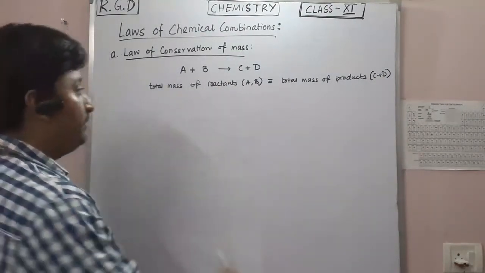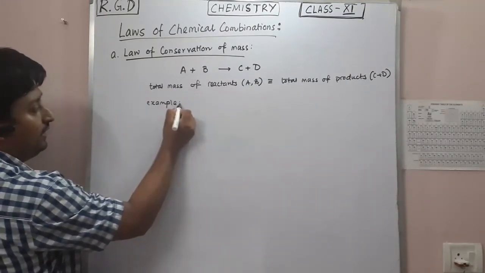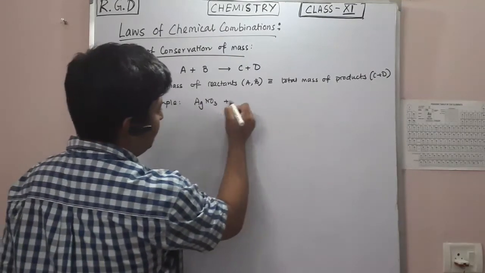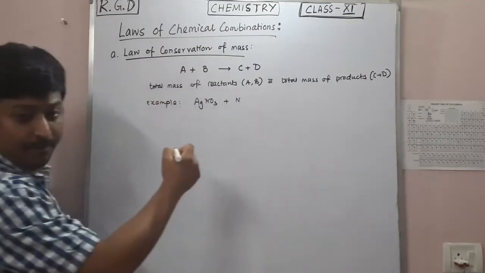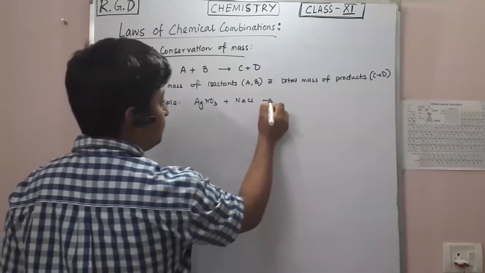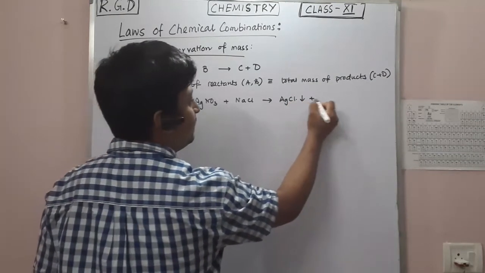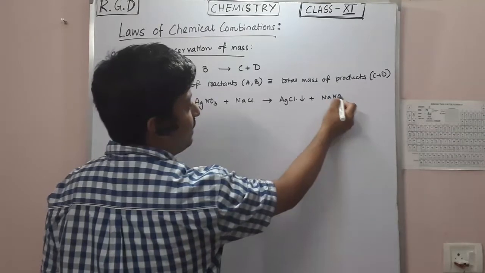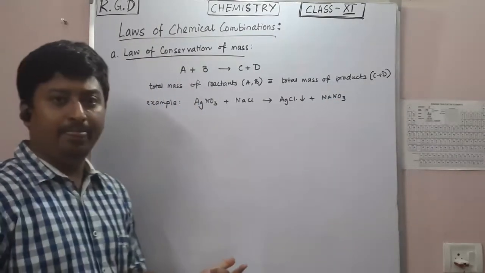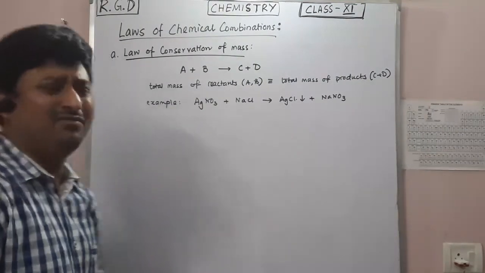If I take an example, a reaction of silver nitrate with sodium chloride solution, what will I get? I will get silver chloride, AgCl, precipitate plus sodium nitrate. Now, if you calculate the total mass on both sides, it will be the same. So this is the law of conservation of mass. This is very fundamental.